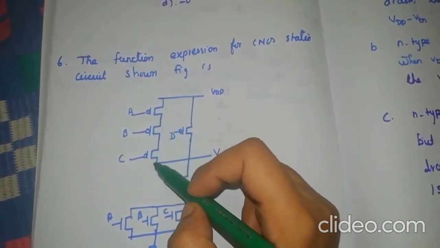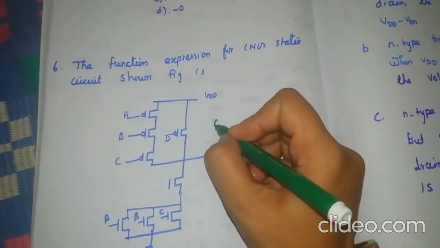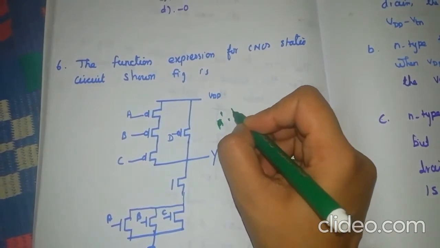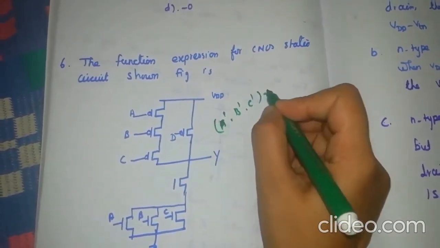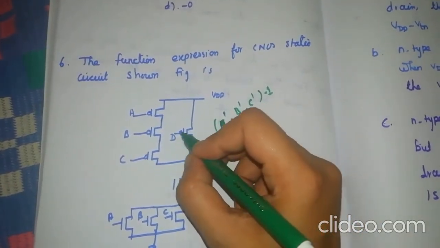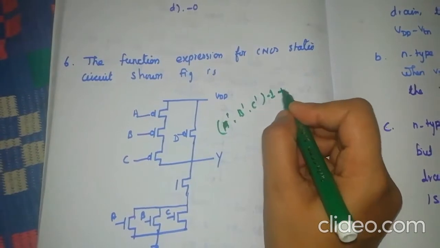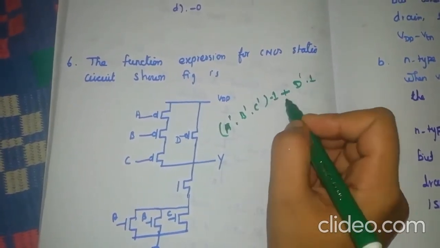This series connection of PMOS represents A bar dot B bar dot C bar into logic 1. And this is a parallel connection with this A, B, C, so this is an OR operation, and D bar into 1.